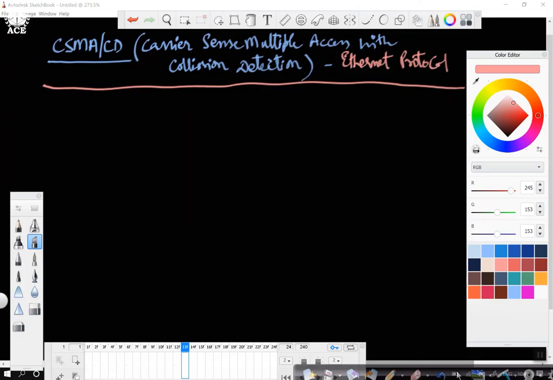We have a variation of CSMA protocol called CSMA CD. The new term that is added here is called collision detection. In the earlier CSMA protocols and Aloha protocols, the stations, the hosts, did not have the capability to detect a collision. But now the host will have sufficient hardware to detect the presence of a collision.